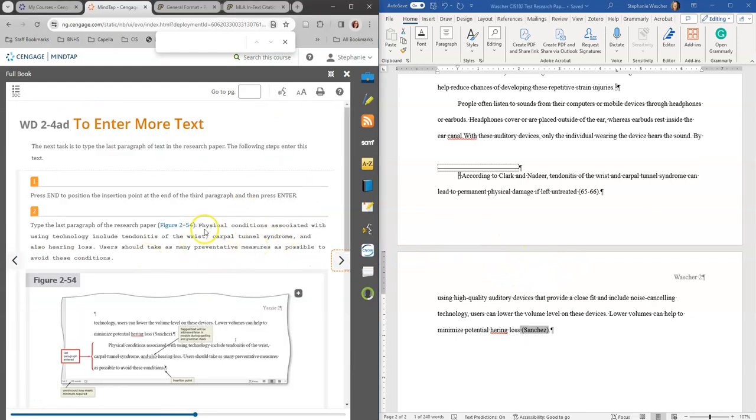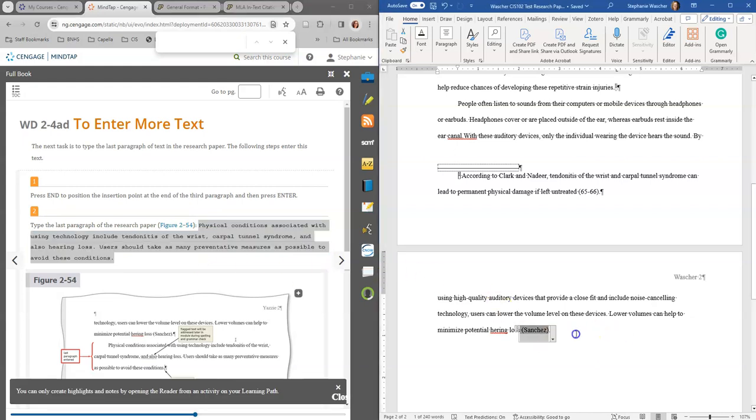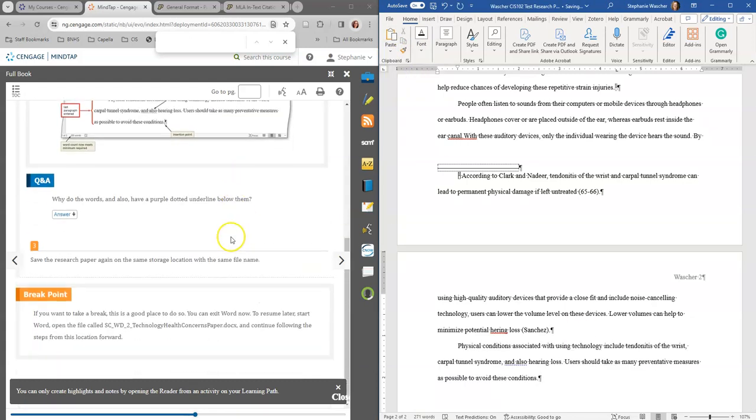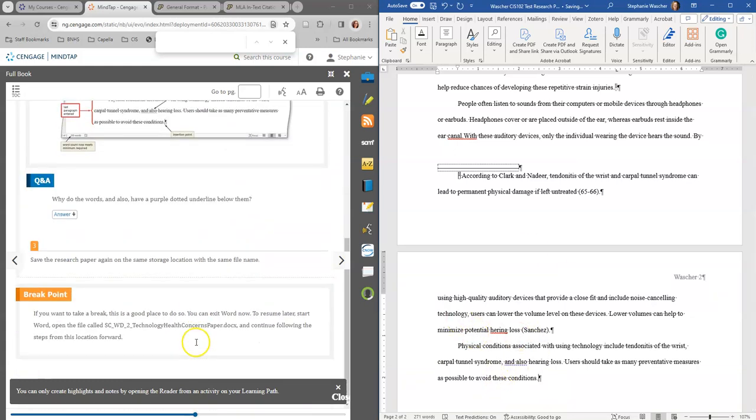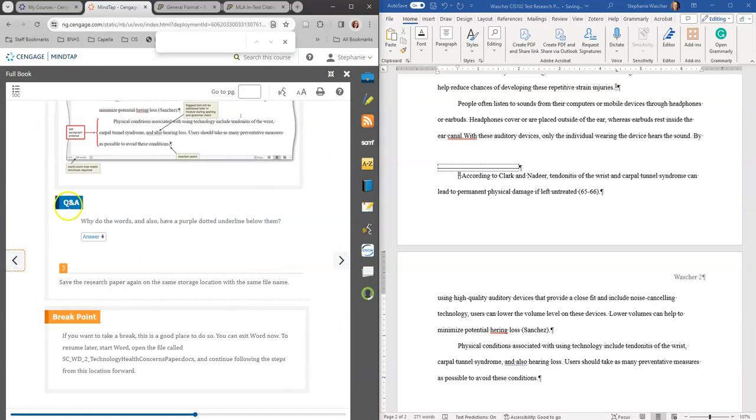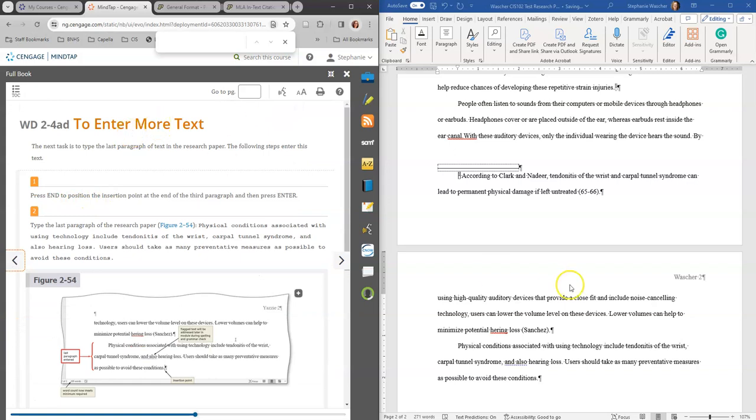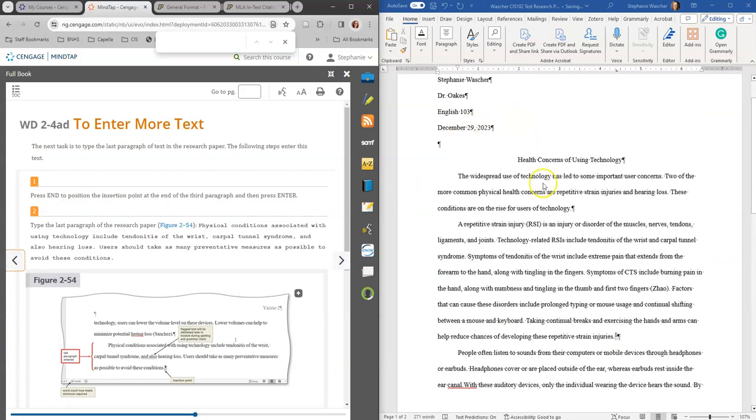We can enter more text, and so at the end of this we're going to enter more text. And we're going to hit enter, and I'm going to paste it in. And we're going to go through the formatting stuff later. And we're going to create the alphabetical works cited, proofing and revising, and working with comments later.